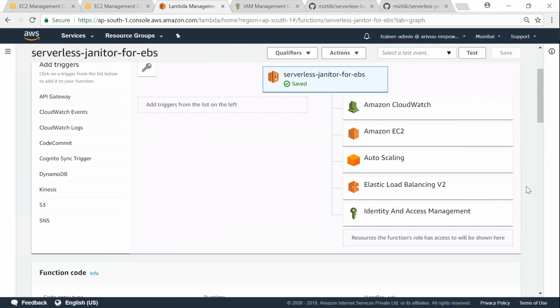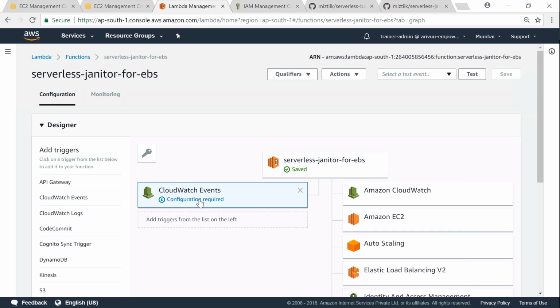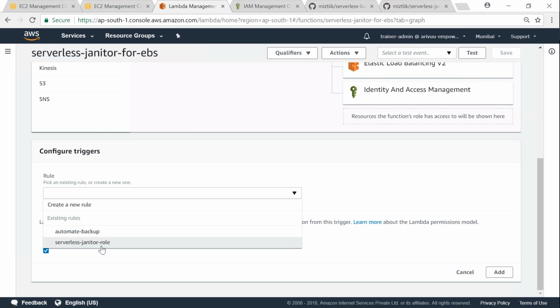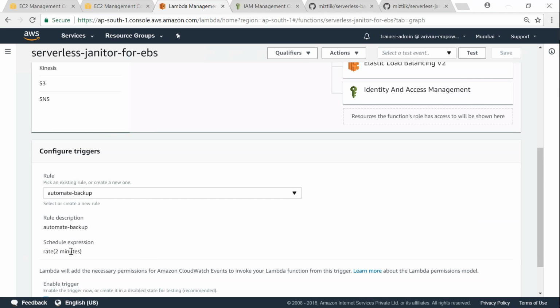Once again, I don't have any triggers for my backup. We are going to do almost the same way we just did. I'm going to choose CloudWatch events, click on configuration, scroll down, and put in a rule. We can use the same rule, automatic backup, because all it does is trigger every 2 minutes.